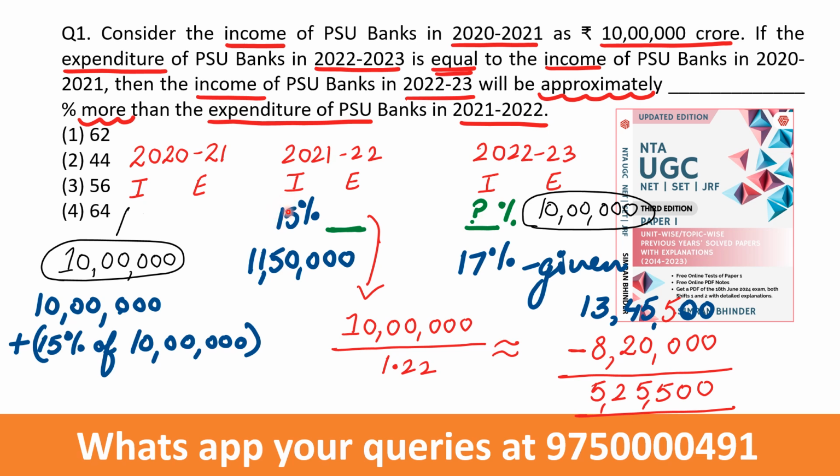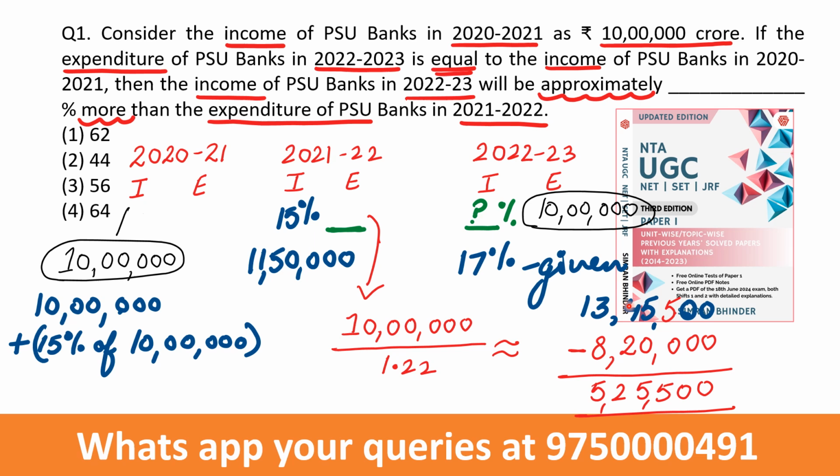This 15% income increase was given in the table. I have taken it from there. By doing this, I have calculated this value. Similarly, here a 17% increase in income is also given. Now, this 17% has to be calculated on this value. When you calculate 17% of 11,50,000 and add up 11,50,000, what you will get is 13,45,500. This is the value that you will get.